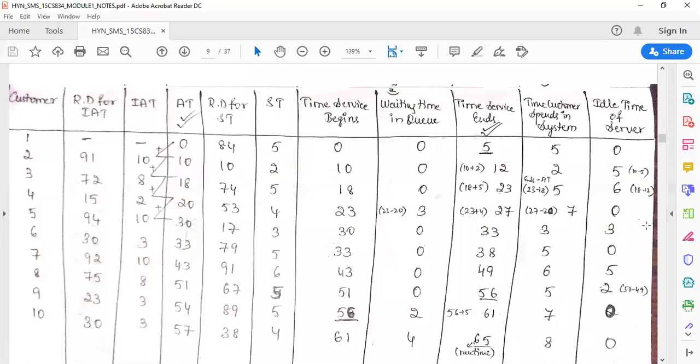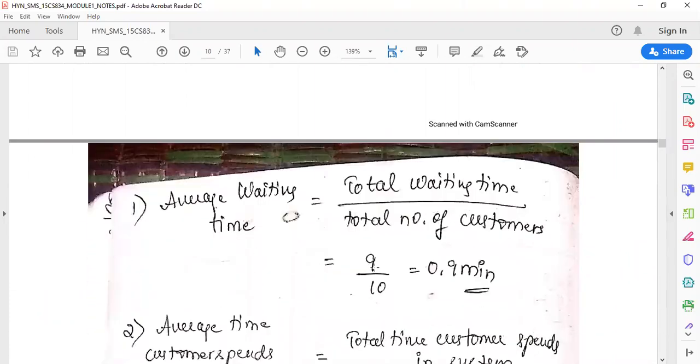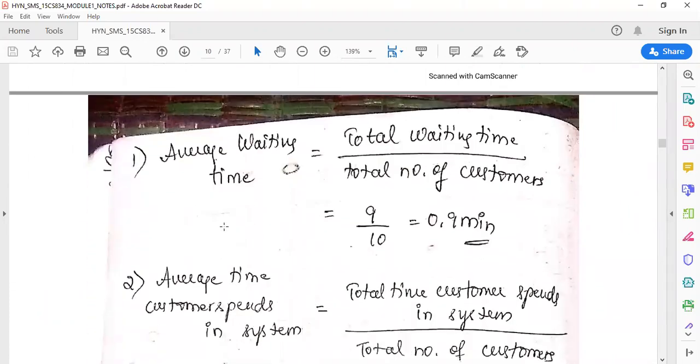So like this, you have to prepare the simulation table. When preparing, always keep an eye on the service end and on the arrival time. These two are very, very important. You have to keep track of the arrival time and when the service ends. Once you get all the values, we have to calculate the average waiting time.